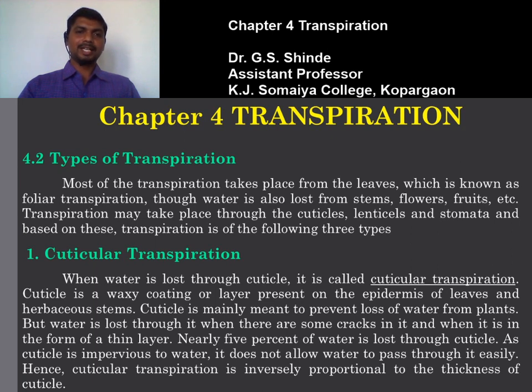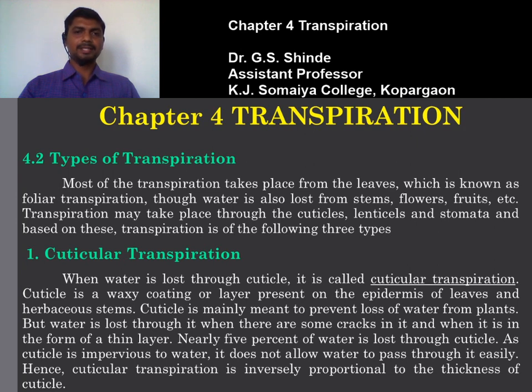So when the transpiration takes place through the cuticle, it is called cuticular transpiration. When it takes place through the lenticels, it is lenticular transpiration, and when transpiration occurs through the stomata, we call it stomatal transpiration. So there are three types of transpiration based on which part of the plant the transpiration occurs: cuticular transpiration, lenticular transpiration and stomatal transpiration.